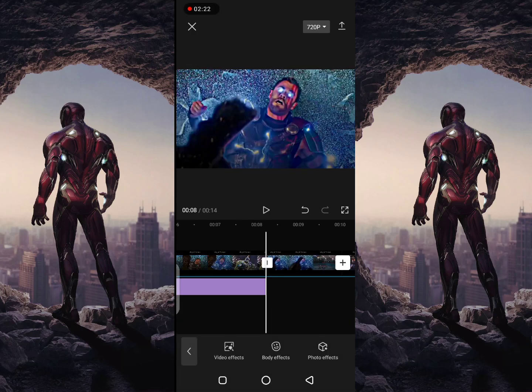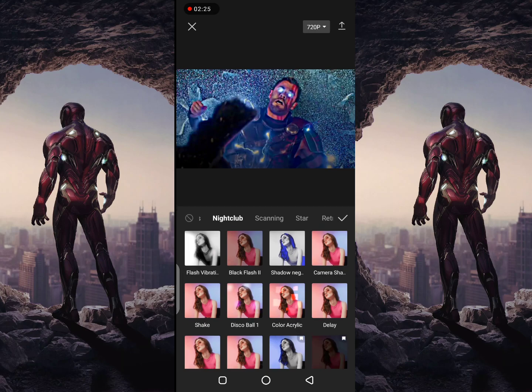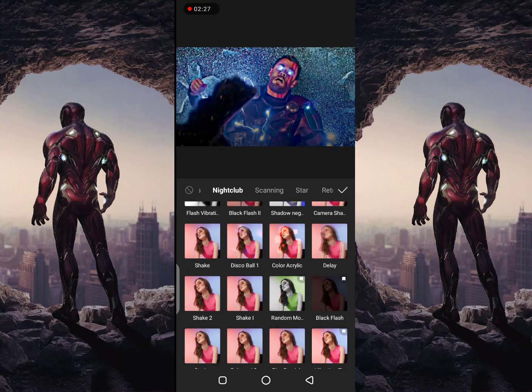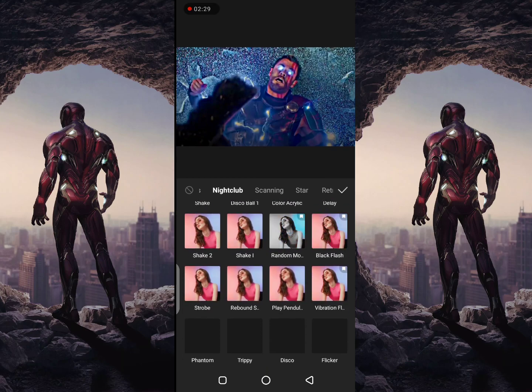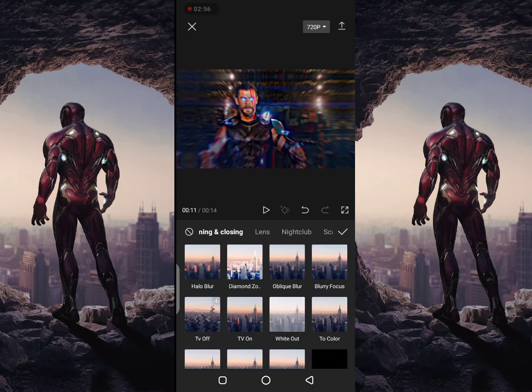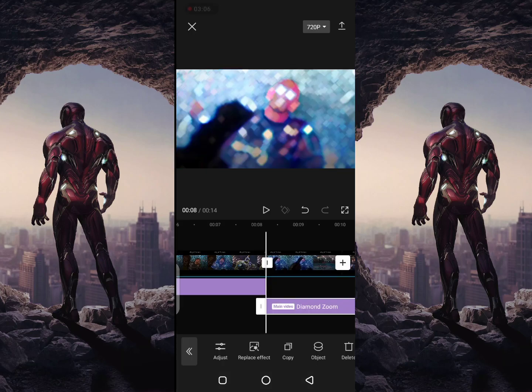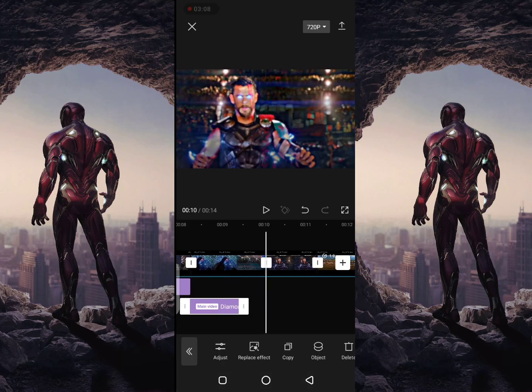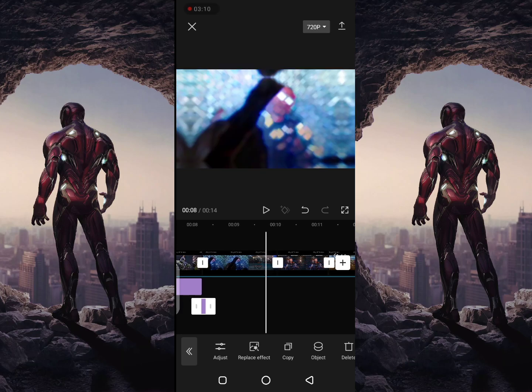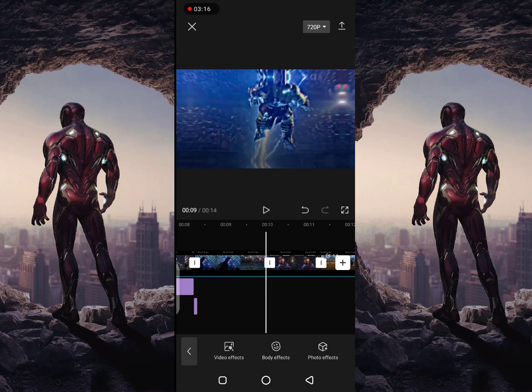Now go to video effects. Go to opening and closing. Select diamond zoom. Adjust it in the split part. Copy it to every split area.